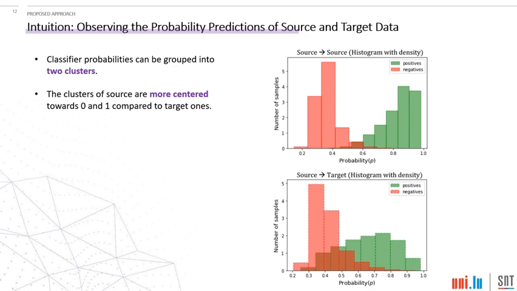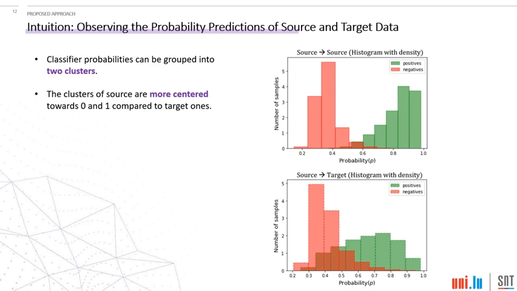Also, we can clearly see the difference between the classifier probabilities of source and target. The cluster of the source is very well separated and more centered towards 0 and 1 due to the presence of supervised learning. However, this is not the case in the target dataset.